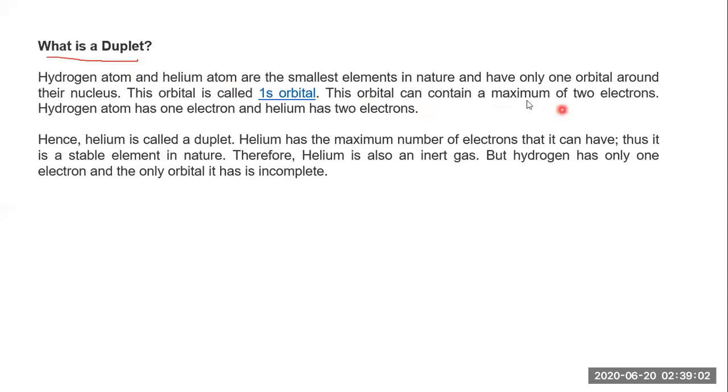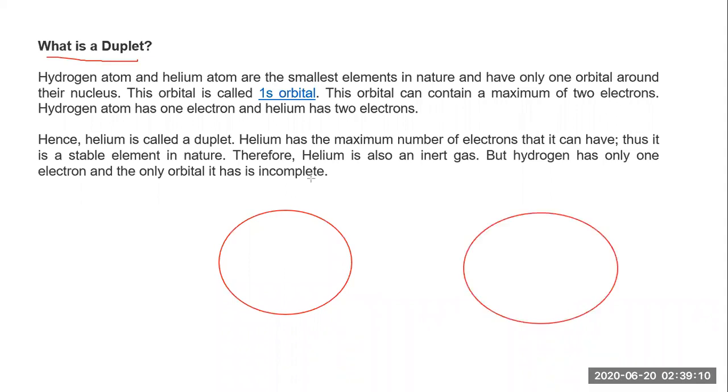Let's draw the diagram so we'll understand that. Let's talk about two atoms. One will be hydrogen, one will be helium. Suppose this is a hydrogen and this will be the helium.